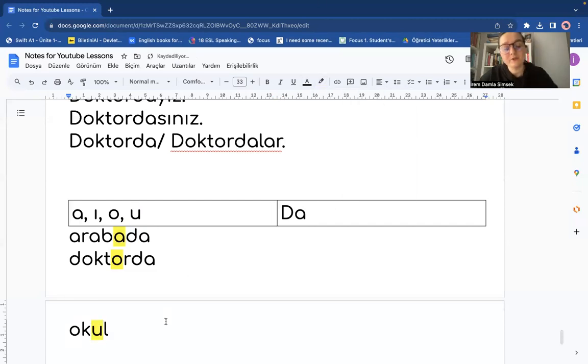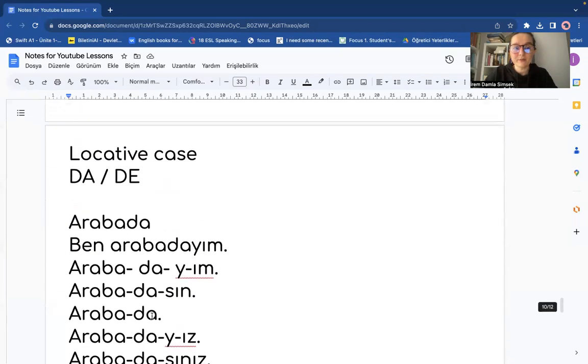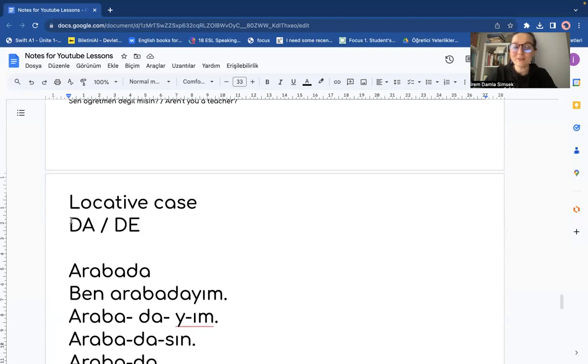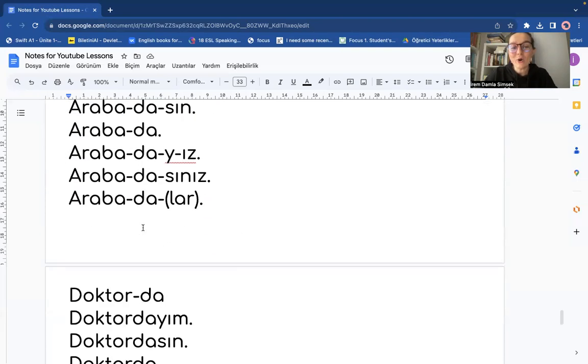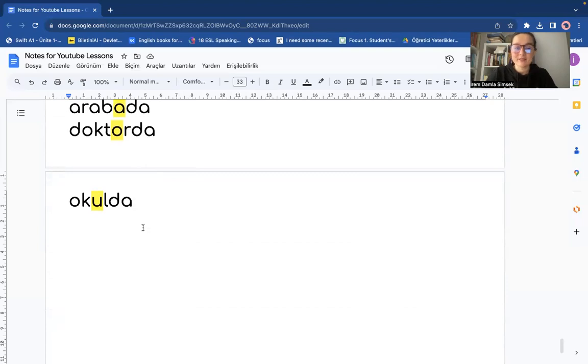That's why I have to continue with da. So arabada, in the car. Doktorda, at the doctor's. Okulda, at school. So these are the rules. But remember, in the first part, I said we have two options. It's da or de.